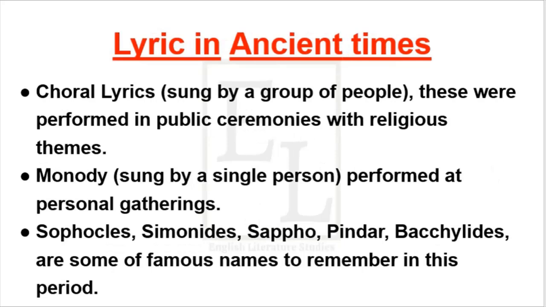Lyric in ancient times. In ancient times, there used to be two types of lyrics: choral lyrics or monody. Choral lyrics used to be sung by a group of people, and the basic theme of choral lyrics used to be religious. Monody used to be sung by a single person and performed at personal gatherings. Simonides, Sappho, Pindar, Bacchylides are some very important names of lyric in ancient times.